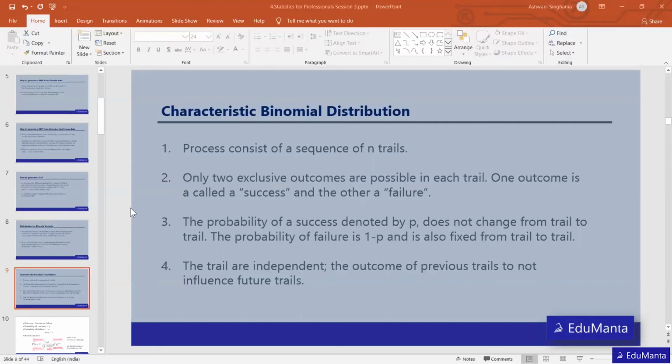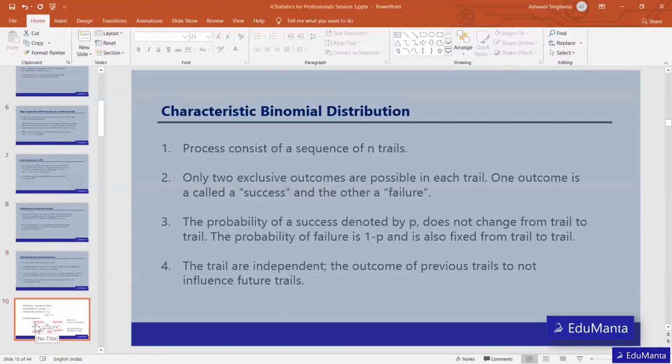Then the outcome can be defined in only two possible ways, one is success, another is failure. And finally, the probability of success will remain the same in all the trials, and each trial is independent of each other.